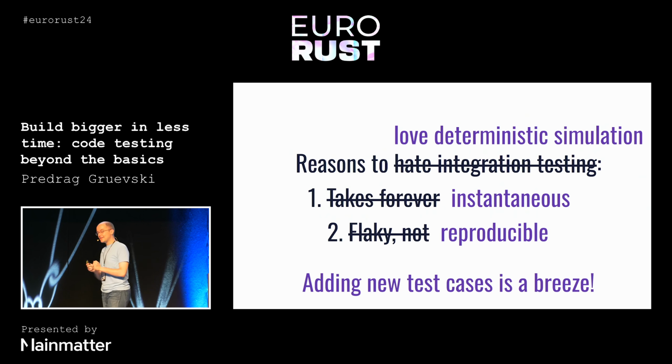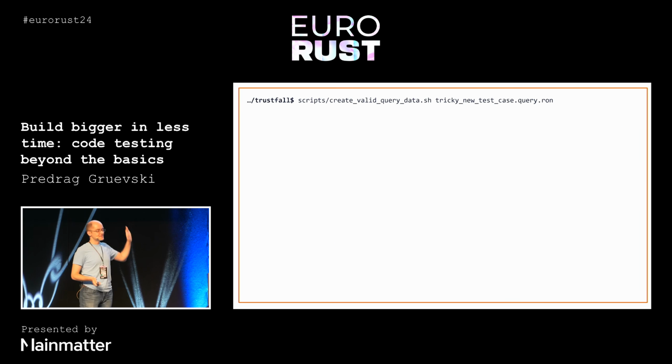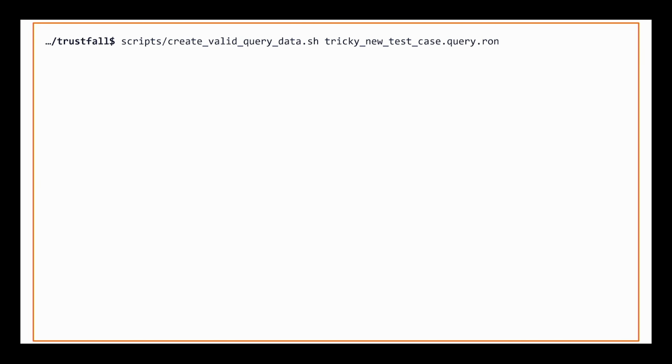But adding new test cases is also a breeze. Let me show you. This is an exact replica of what the process for adding a new test case in the Trustfall codebase looks like. We might have a tricky new test case that we will encode as a query and some arguments to run. And we have a script called create valid query data. This script creates all of the snapshots that we need in the case where nothing fails. We run that script, it produces some output, and it's done in about a quarter of a second.